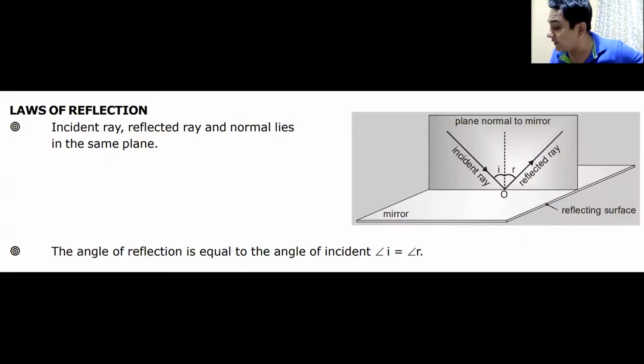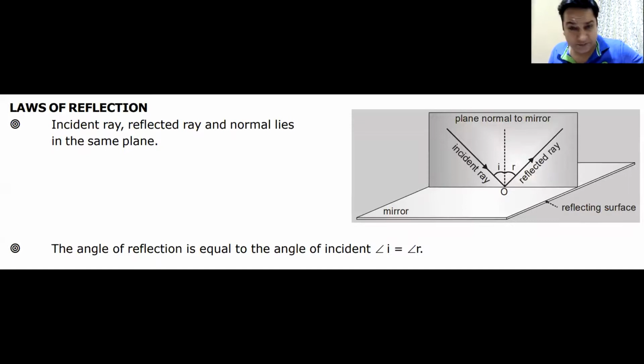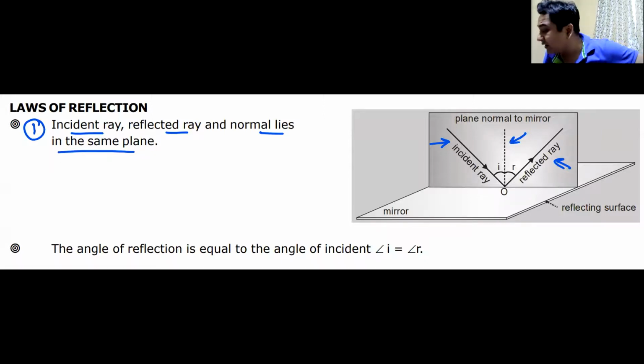Laws of reflection. We have understood what is reflection. So what are the laws of reflection? This is law number 1. And what is law number 1? The incident ray, this one. The reflected ray, this one. And the normal, this one. All lie in the same plane.